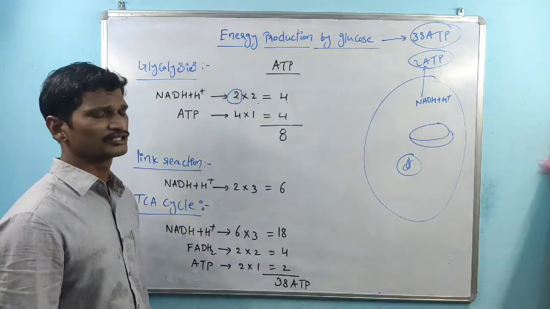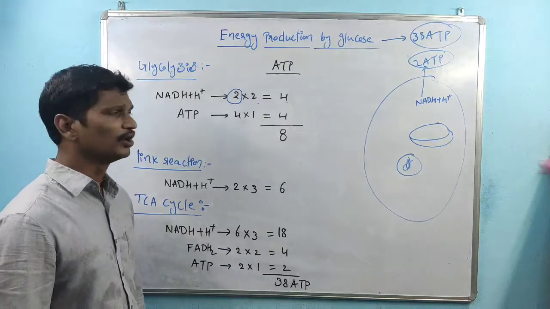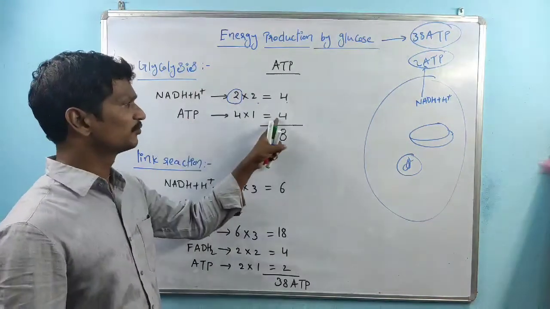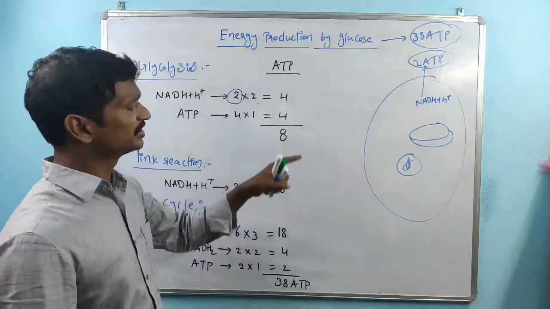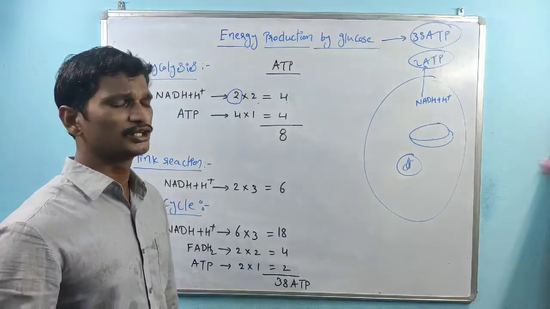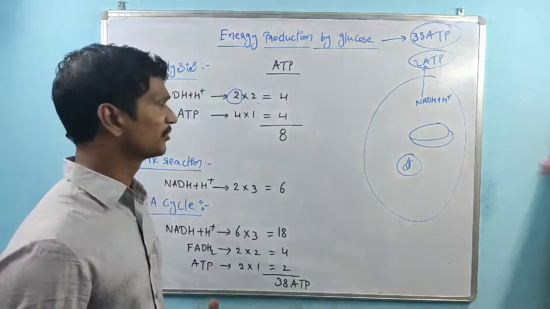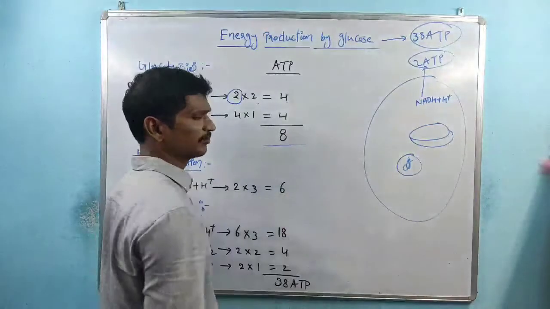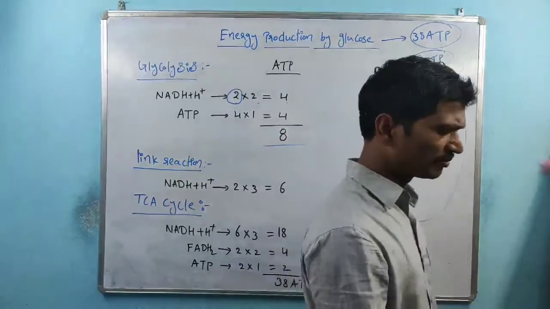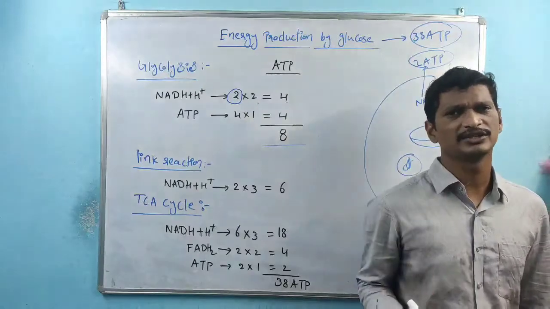Totally within glycolysis, how many ATPs are produced only as ATPs? 4 ATPs. So the total number of ATPs produced by the glycolysis process is 8. Remember, the total number of ATPs produced by glycolysis is 8.